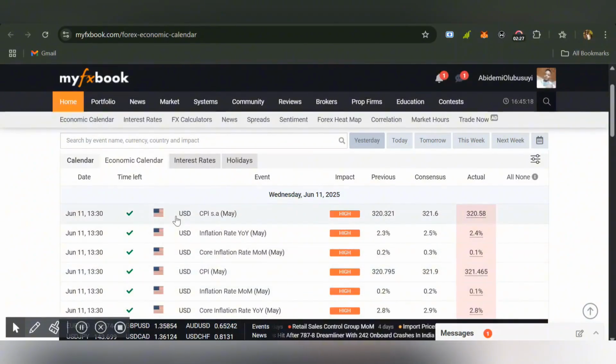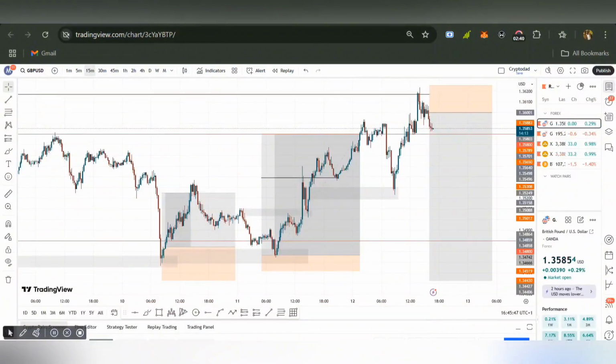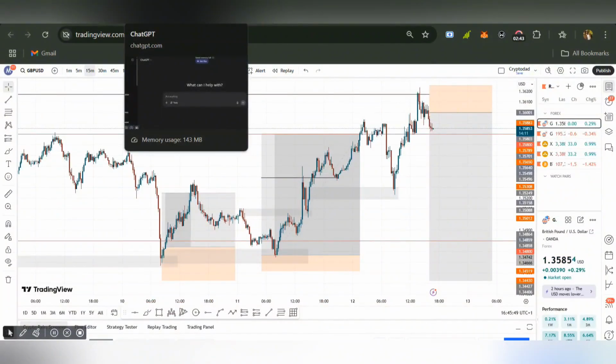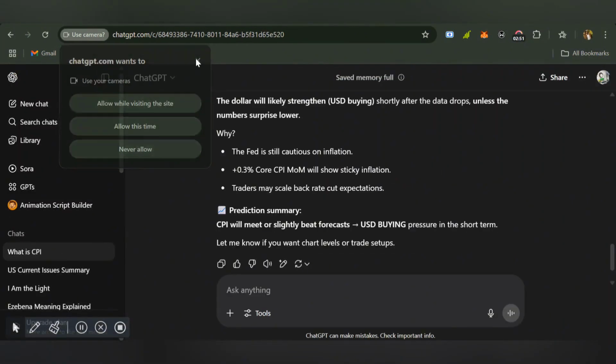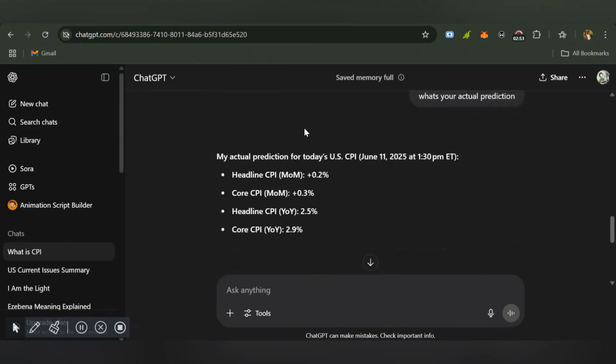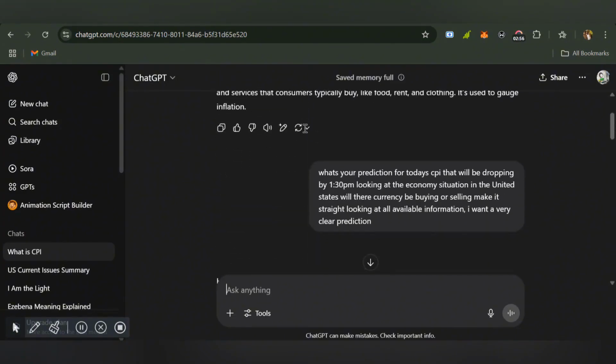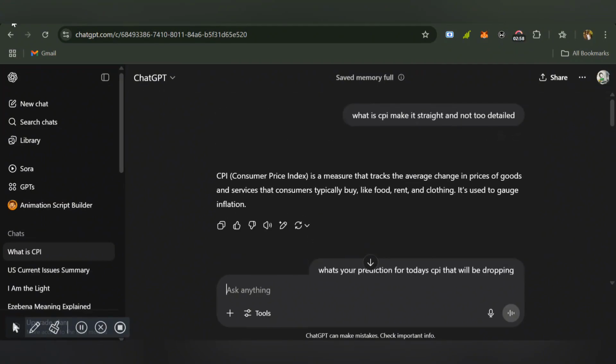I actually recorded the video but I wasn't able to edit it. So in the video I used ChatGPT to predict the direction the market would be going. I asked it some questions about its expectation for CPI. It told me its expectation, and from its prediction I was able to get if the market was going to buy or sell. So you'll be seeing the chart. This was from yesterday's conversation with ChatGPT.